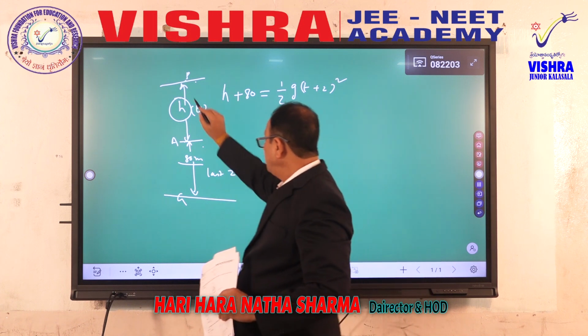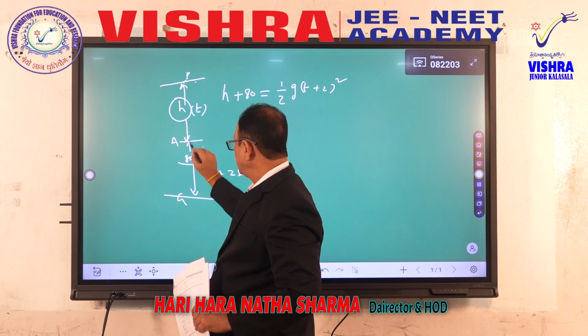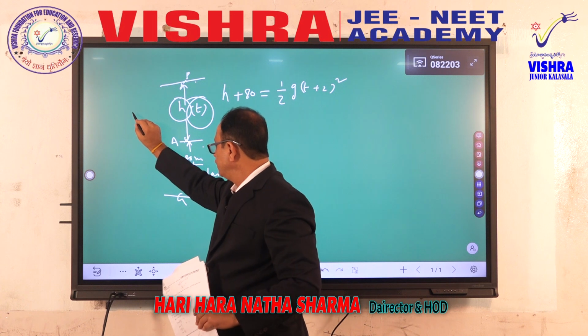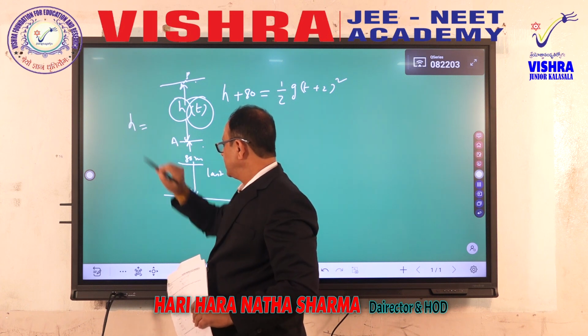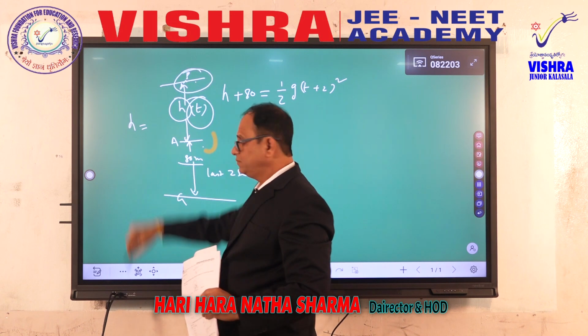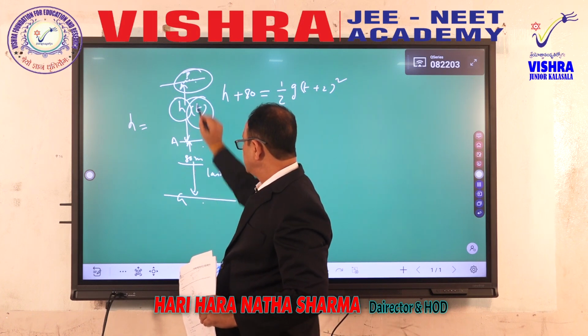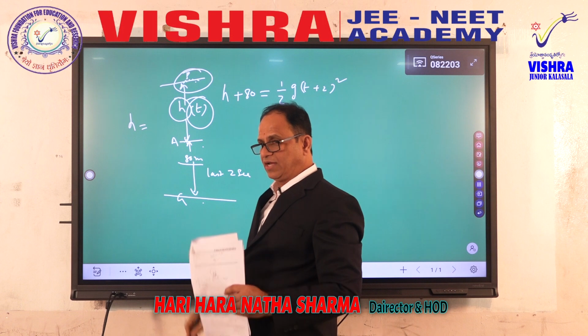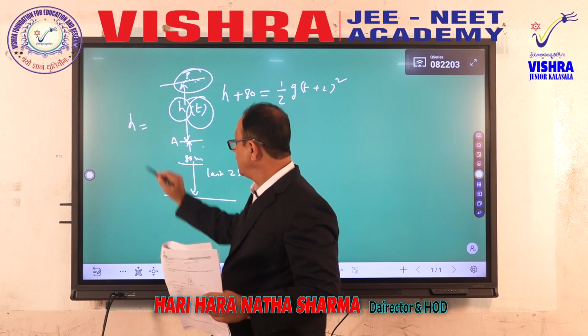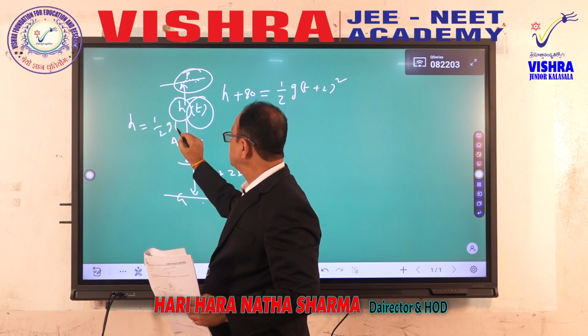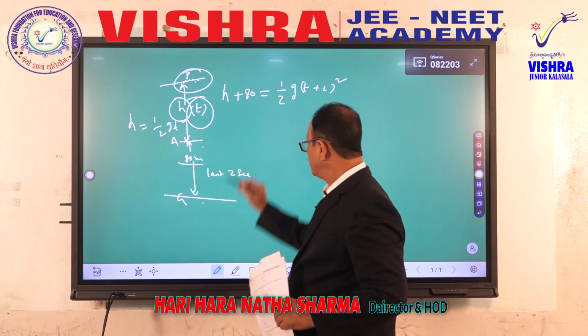Okay. Then what about this H? This H is covered in what time? T seconds. Therefore, again you can use the same principle. Distance S is equal. Again here velocity is 0. So from P to A distance, also from P to ground, initial velocity is 0. Therefore, S is equal again to UT plus half AT square. U will be 0. Again what do you write? Half G T square.